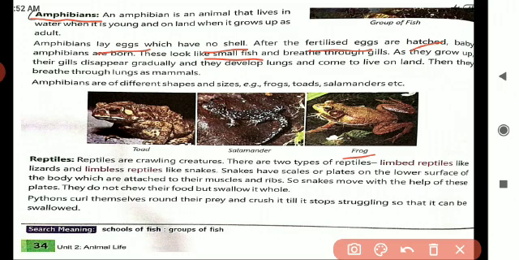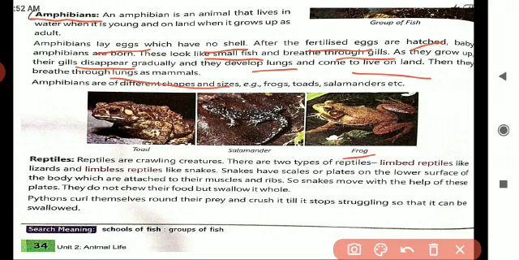It breathes through gills. In the same way, this baby frog also breathes through gills. After they grow up, these gills gradually disappear and they develop lungs, so they come to live on land. Then they breathe through lungs like mammals.